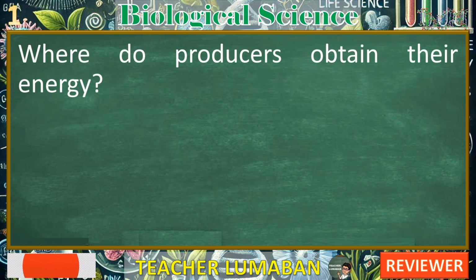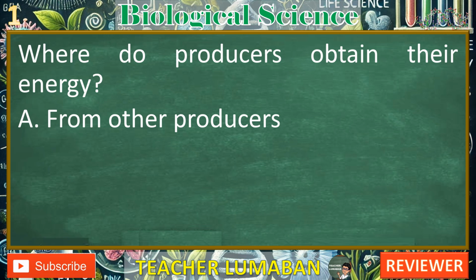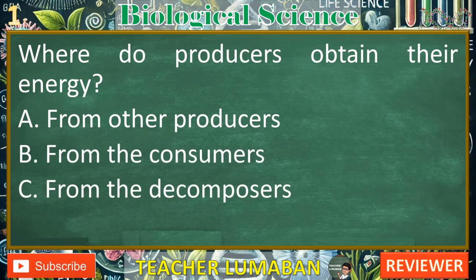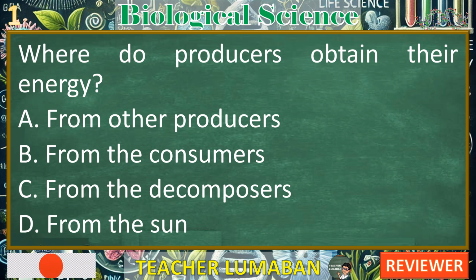Where do producers obtain their energy? A. From other producers. B. From the consumers. C. From the decomposers. D. From the sun. In the next 5 seconds, select the best response from the available options. 5, 4, 3, 2, 1.